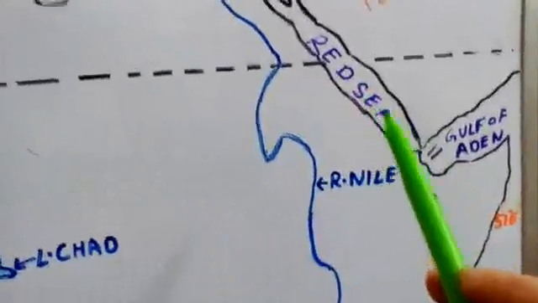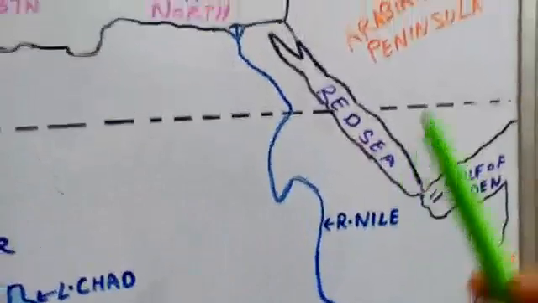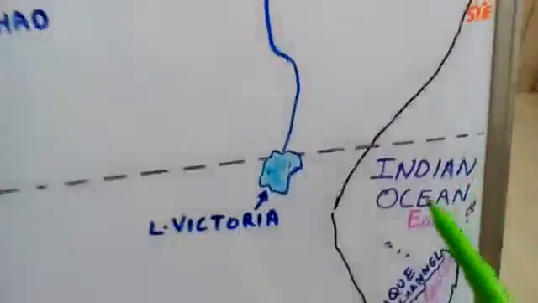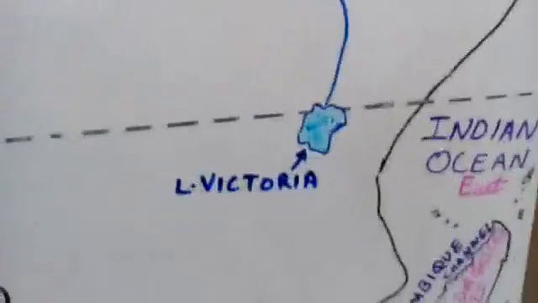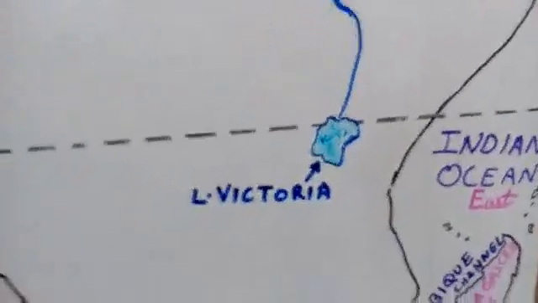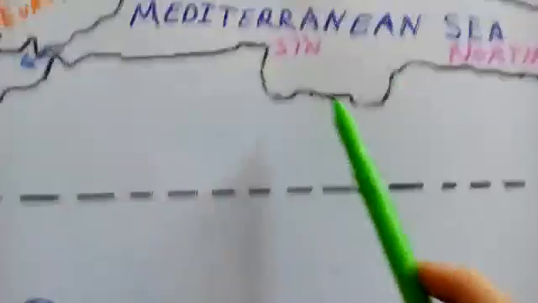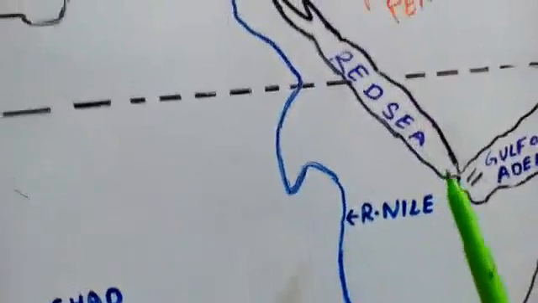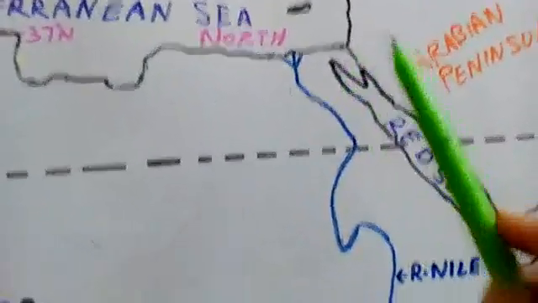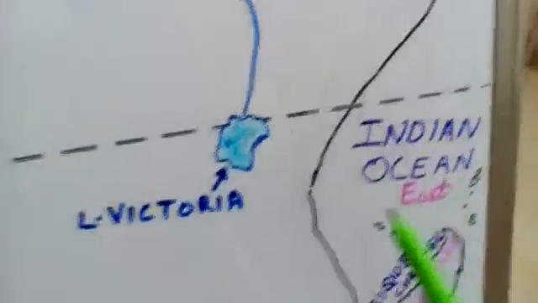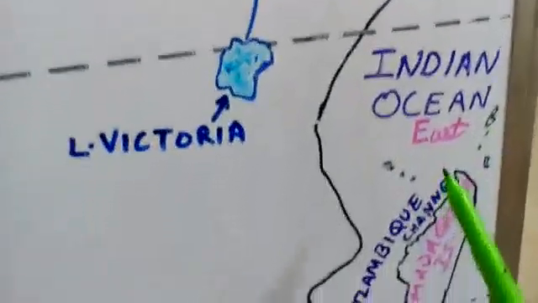Secondly, you have the Red Sea, which separates the Arabian Peninsula from Africa. Then we have the Indian Ocean. We are only talking about the major water bodies right now, so we'll concentrate on that. So in the north, we had the Mediterranean Sea. Then we came down to the Red Sea, which is very important, and we'll be talking about the Suez Canal. But then before that, we have the Indian Ocean in the east.